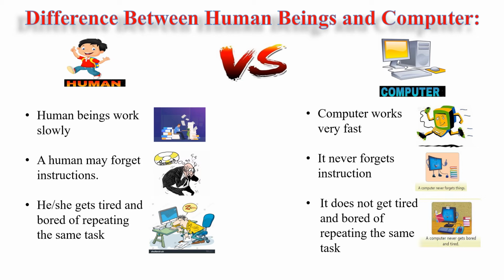Now come to our second difference. A human forgets instructions but computer never forgets instructions. Whatever you learn in a class at the time of teaching, you may remember all the things, but after a few days, if you don't revise it, there is a chance that you may forget some part of it. But in computer, once you save the data, it is saved permanently in its memory until the memory is corrupted or damaged.